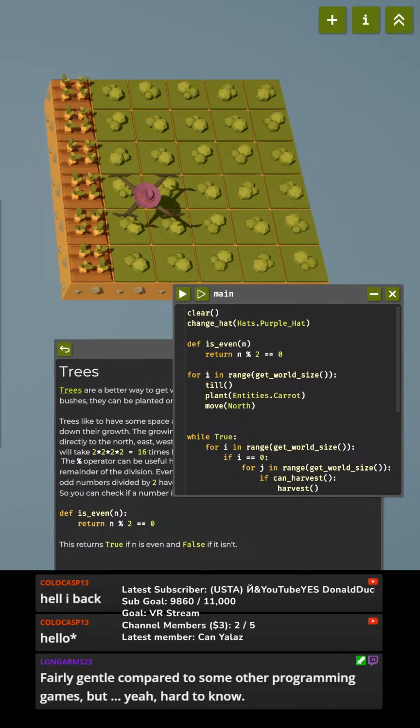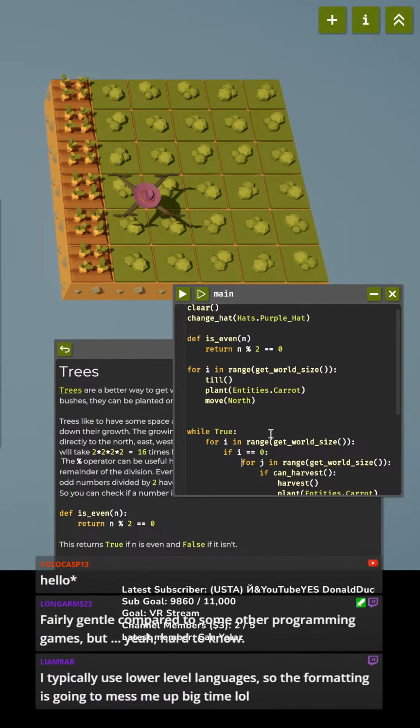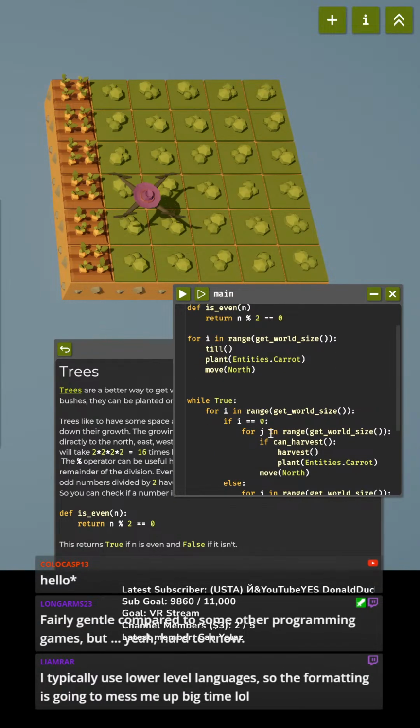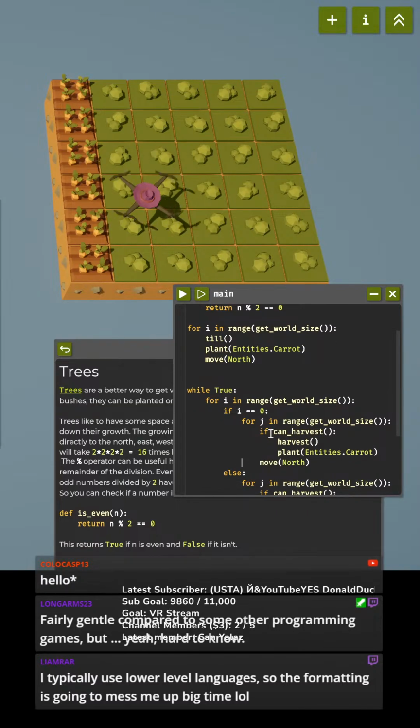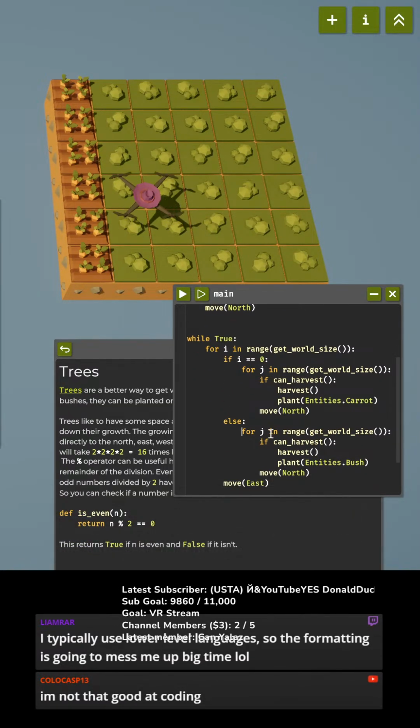Okay, now till, plant the carrots, move north. So we've got one line of carrots. And then, well, true, if I is 0, then we're still planting carrots. I'm just going to keep planting carrots up the side because I like that. Now, for J in range, so I want to plant every other thing. I want it to be a tree. Okay. So if we can harvest it.